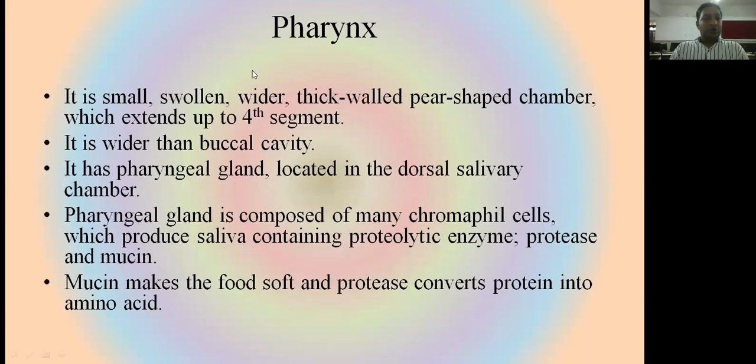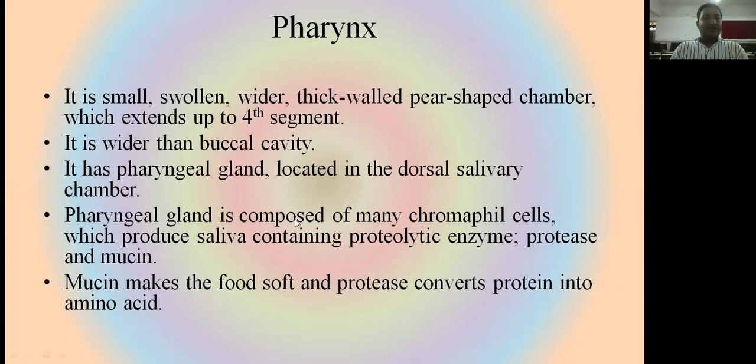Now the third organ is the pharynx. The pharynx is a small, swollen, wider, thick-walled, pear-shaped chamber which extends up to the fourth segment of the body, and it is wider than the buccal cavity. It has a pharyngeal gland located in the dorsal salivary chamber. The internal lining of the pharynx contains many pharyngeal glands, which help in digestion and enzyme production.